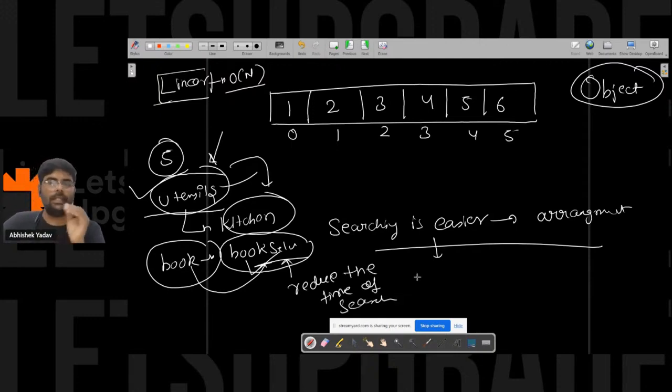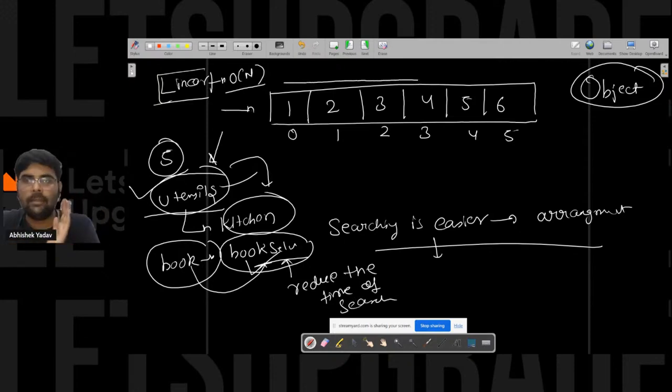So similarly here also, when you have to search for any element in the array, first you have to see whether the array is having any arrangement or not.